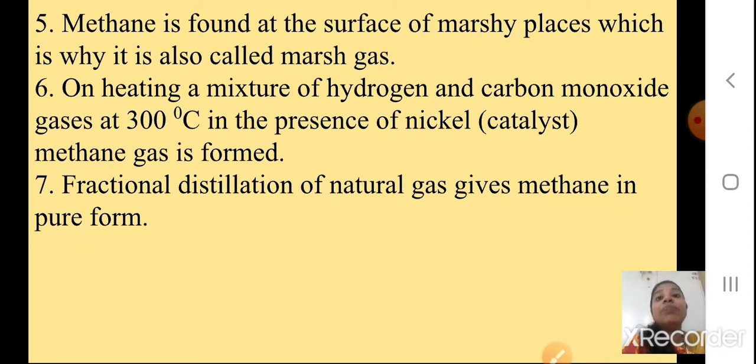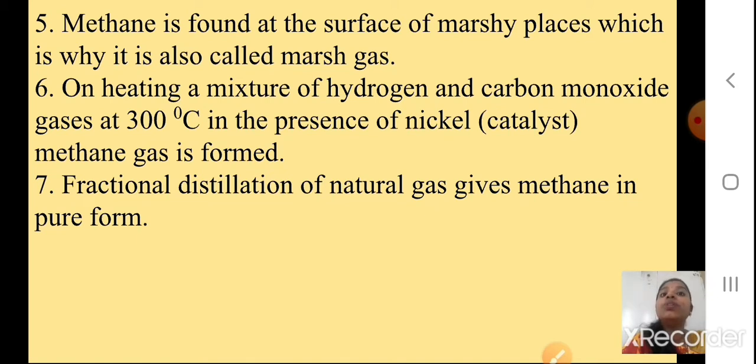So chemically, if you want to produce methane gas, hydrogen reacts with carbon monoxide at 300 degrees Celsius, and to increase the rate of reaction we need a catalyst. The catalyst we use is nickel.